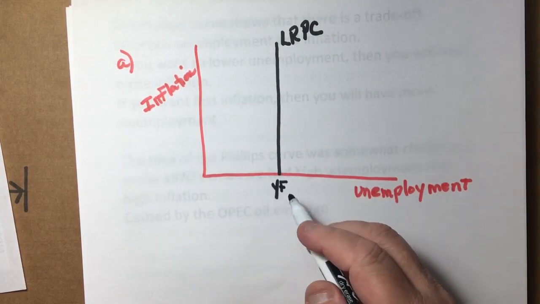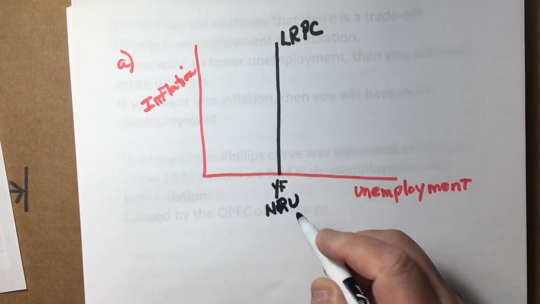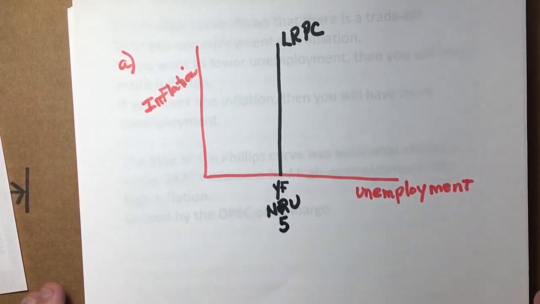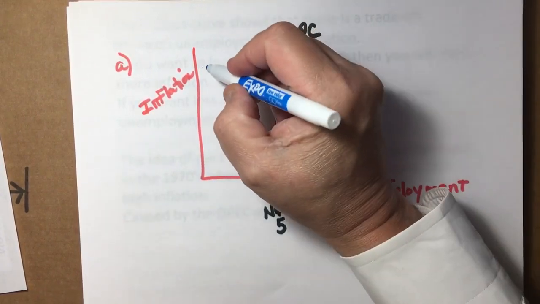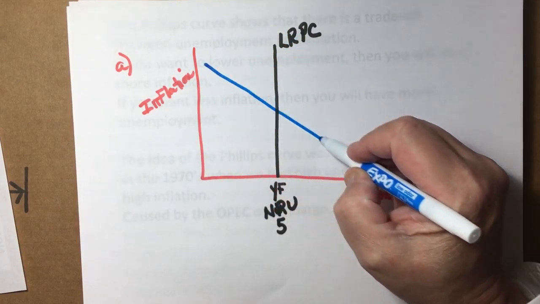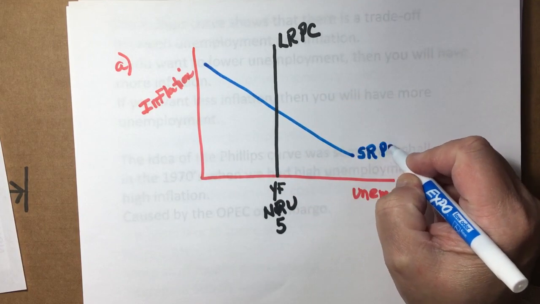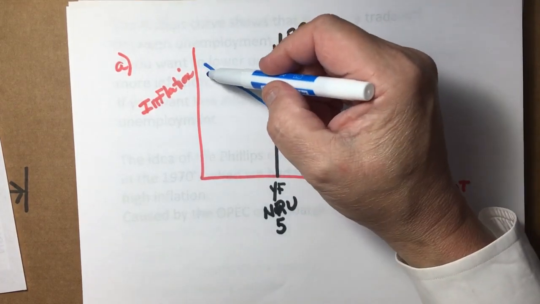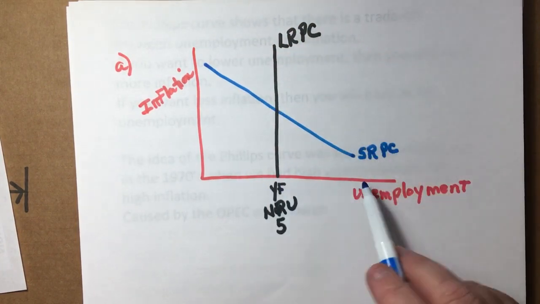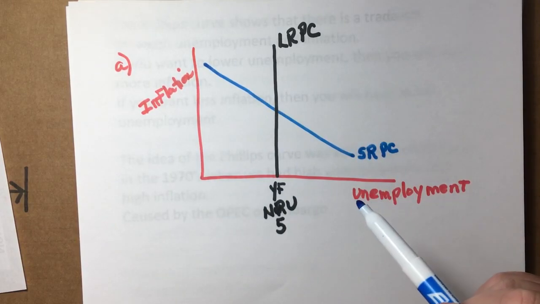Remember, we call full employment YF. They also call it NRU for this problem. And that's at 5%. The short-run Phillips curve shows the inverse relationship between inflation and unemployment. There's the short-run Phillips curve. As inflation goes down, unemployment goes up. As unemployment goes down, inflation goes up.